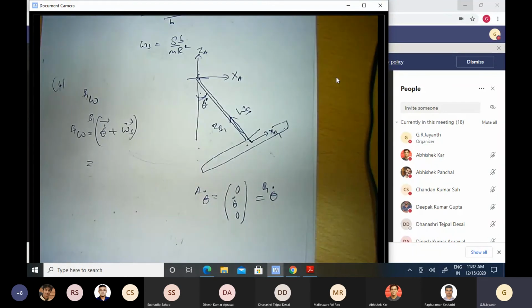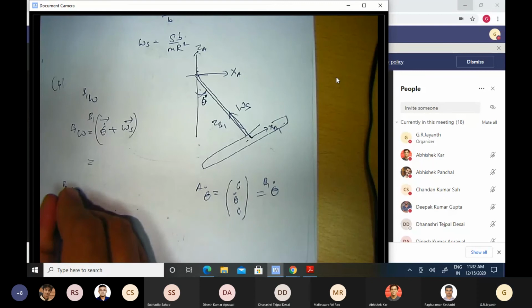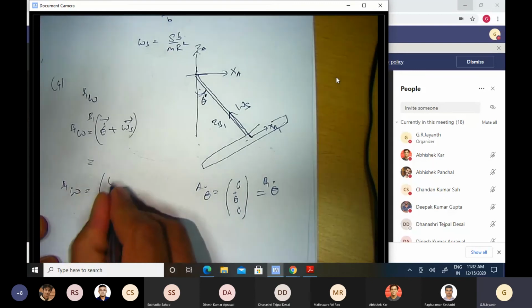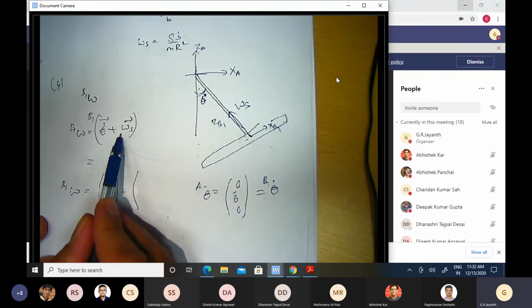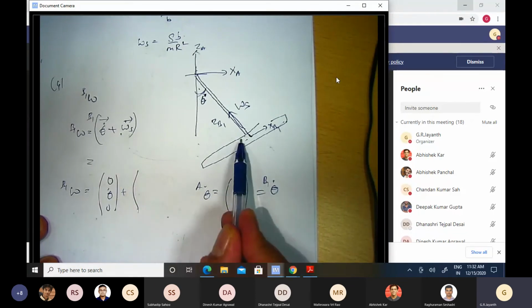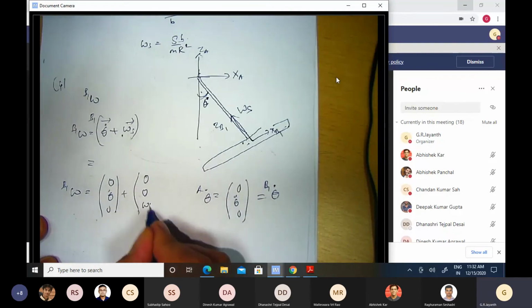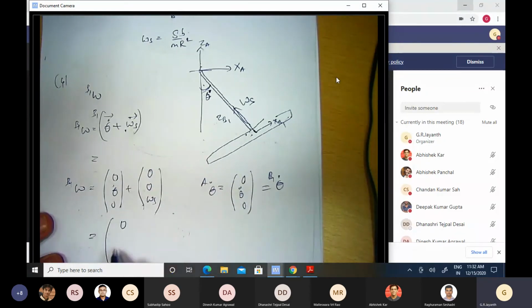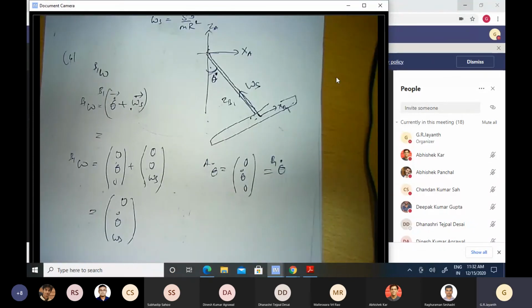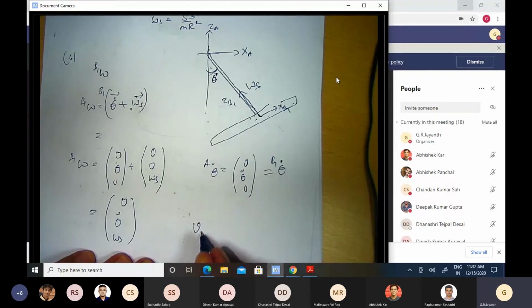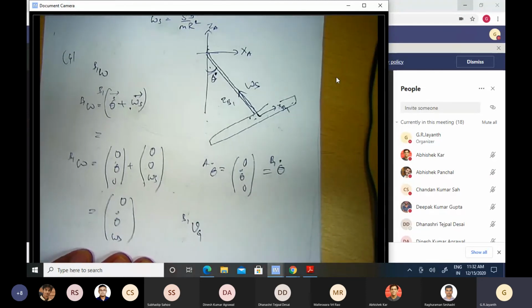parallel. So therefore omega b1 is going to be equal to 0 theta dot 0 plus omega s represented in the b1 coordinate system. That's already given here. It's going to be along the z-axis of the b1 coordinate system. So it is simply equal to 0 0 omega s. So omega b1 is therefore equal to 0 theta dot omega s. That's it.